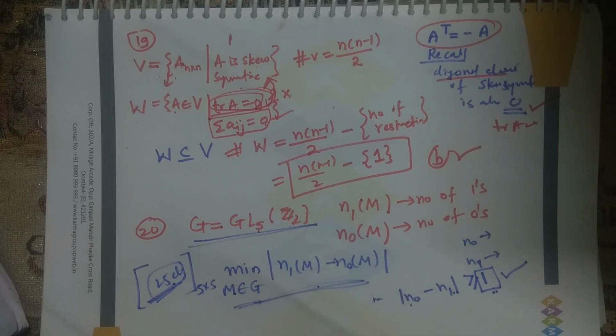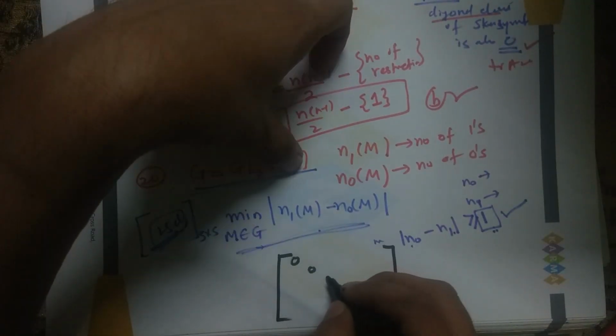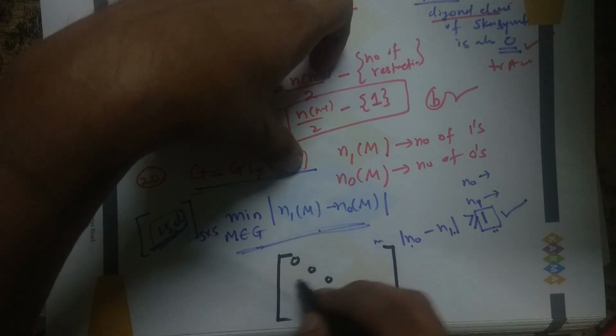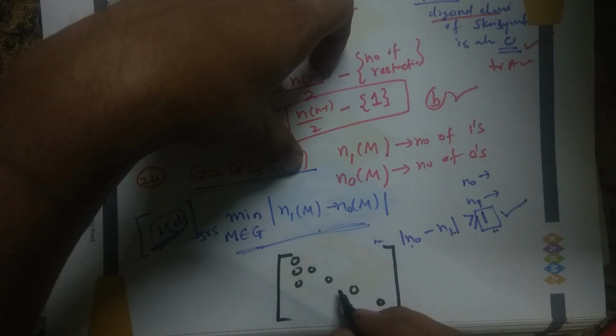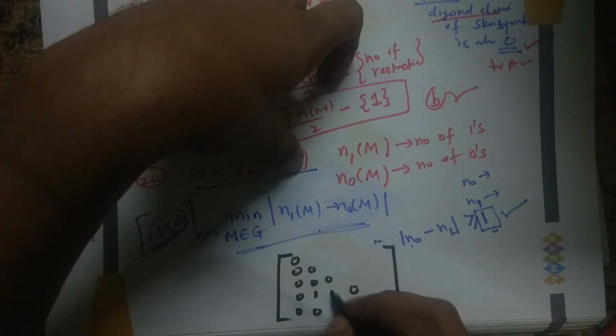So can we produce such a matrix? Let's try to produce one. Let's take this. Let's fill everywhere with 1.